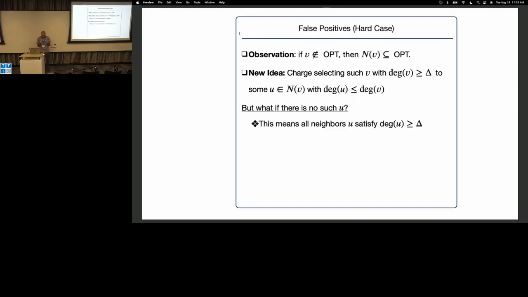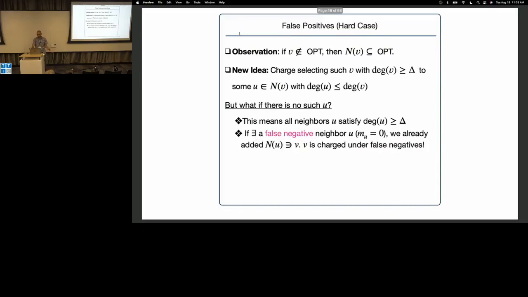Well, imagine a false positive vertex. If there's any neighbor that has a smaller degree, then I'm happy. The algorithm just works without knowing it. But what if all the neighbors have higher degree than me? Well, all my neighbors are actually in opt. So there are two cases. One case is if I have a neighbor who was also mispredicted, then actually I was already counted under false negatives.